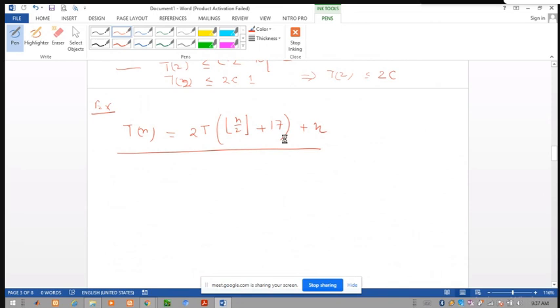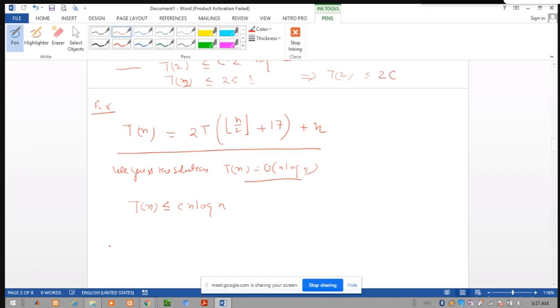It's okay, no problem. Let us guess the solution: T(n) is equal to order of n log n. Then we prove that T(n) is less than or equal to c n log n. We have to prove that T(n) ≤ c n log n.